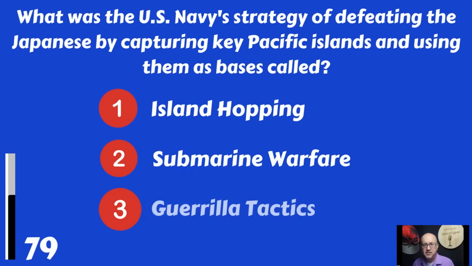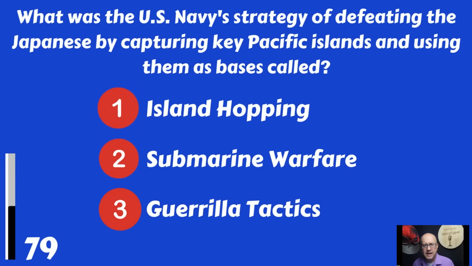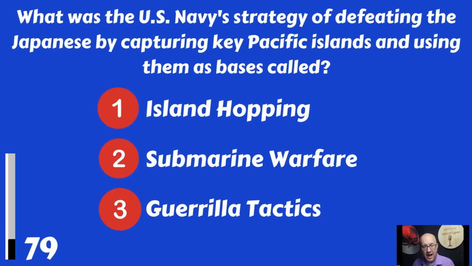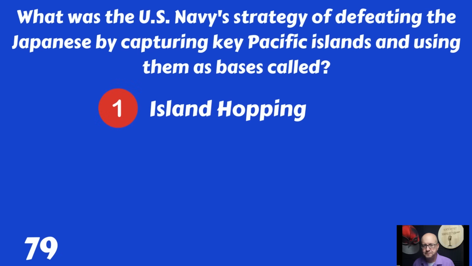What was the U.S. Navy's strategy of defeating the Japanese by capturing key Pacific islands and using them as bases called? Island hopping, submarine warfare, or guerrilla tactics? The U.S. Navy was island hopping.